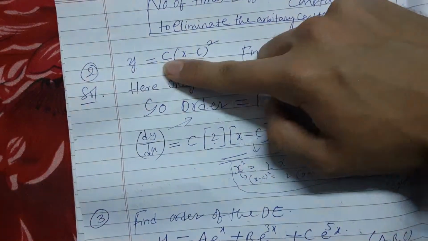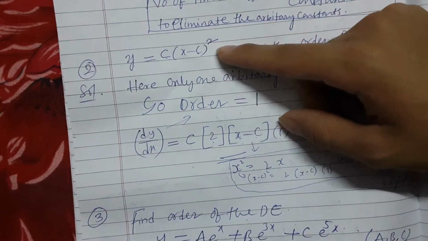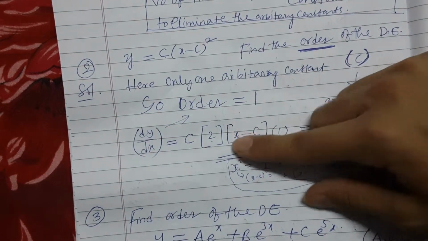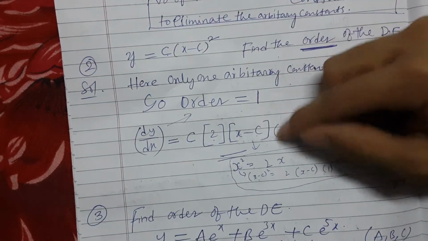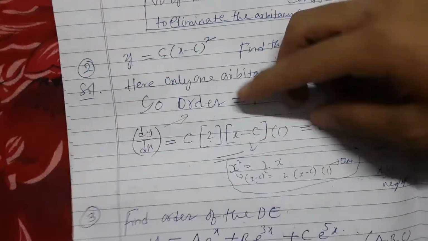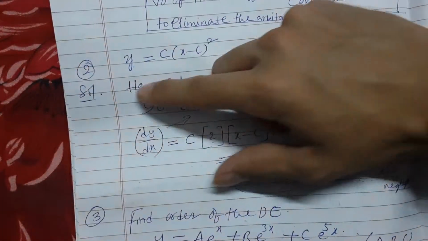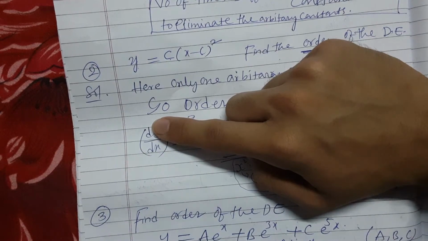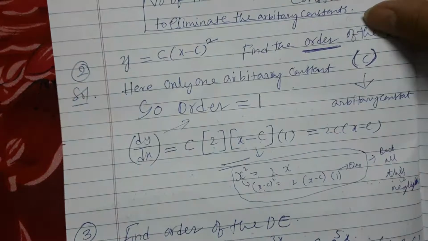Then you do differentiation of this, taking this as x square. Differentiation of x square is 2 into x. So this 2 comes here, into x minus c into 1. Fine, and this c is there like that. You don't have to do anything more with this. If you want to write like this, you can. Otherwise just take it. Power is 1, order is 1, degree also 1. But did he ask that in the question?